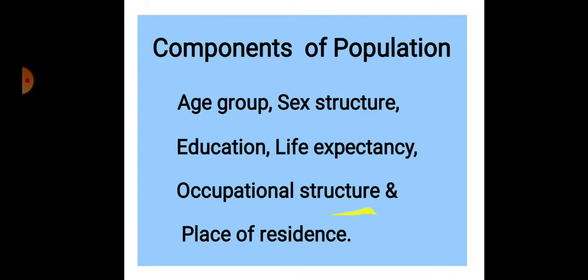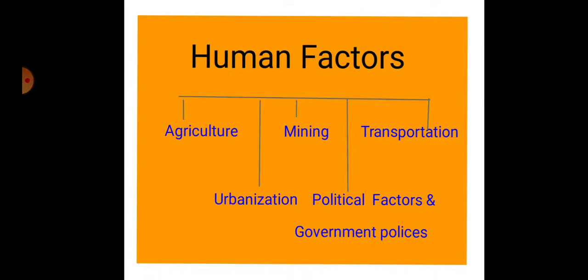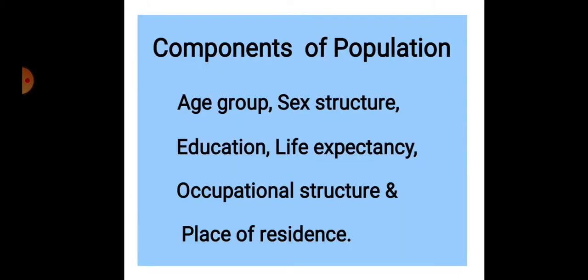Then occupational structure also affects population growth, and that's why it is an important component of population. If primary and secondary occupations are there, then that region has a high density of population. If secondary and tertiary activities are there, then that region has moderate or low population growth. Then place of residence is also important in the components of population.